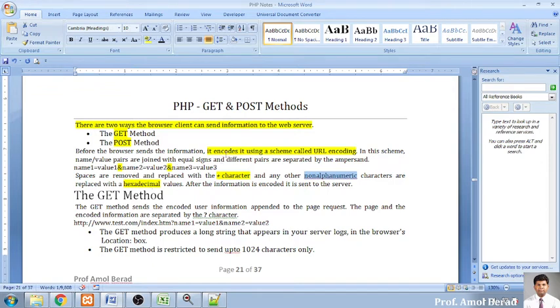So it is a very wonderful encoding scheme maintained by PHP whenever it is transferring your record from a browser to a server. The encoding is done in a very systematic way.